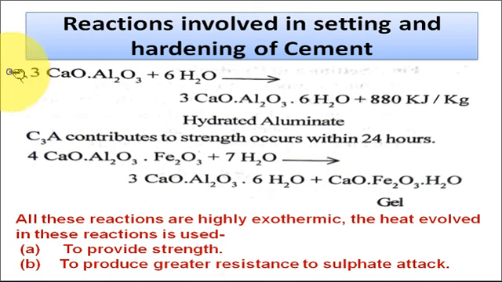Along with these two gels, the third reaction for the initial setting is the reaction of tricalcium aluminate with water. When tricalcium aluminate reacts with the water, it forms hydrated aluminate gel, and a large amount of heat energy is also evolved in this reaction.